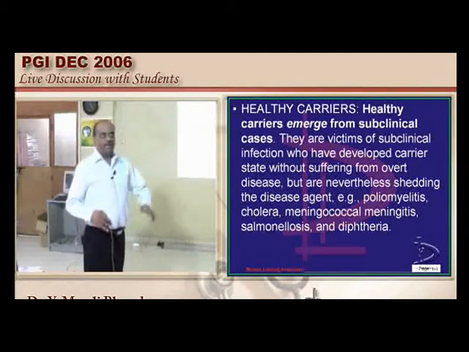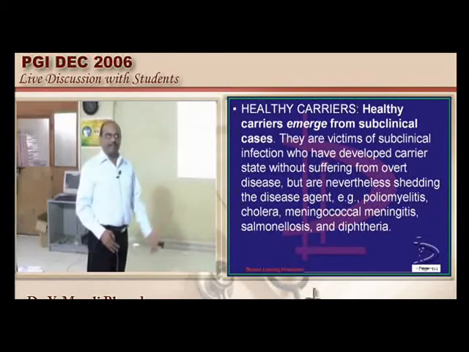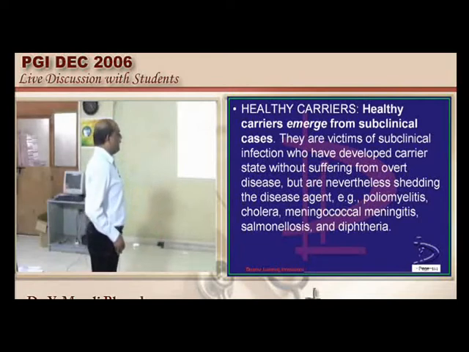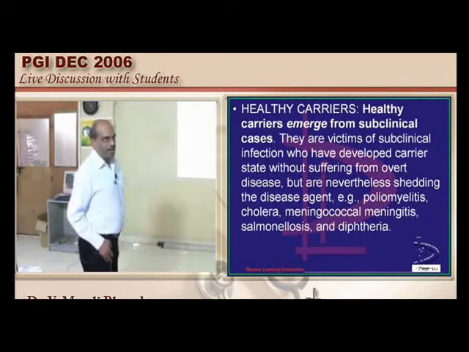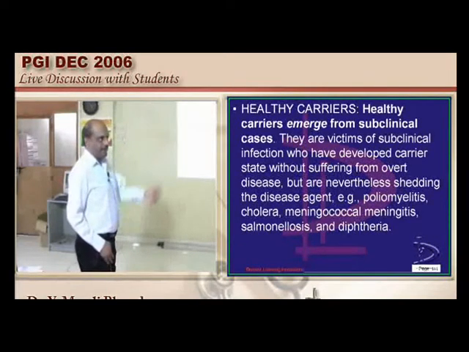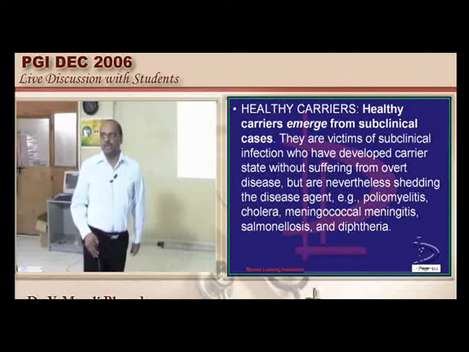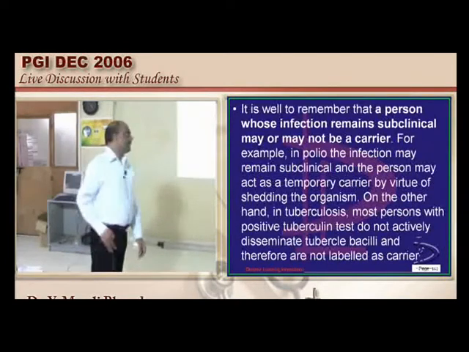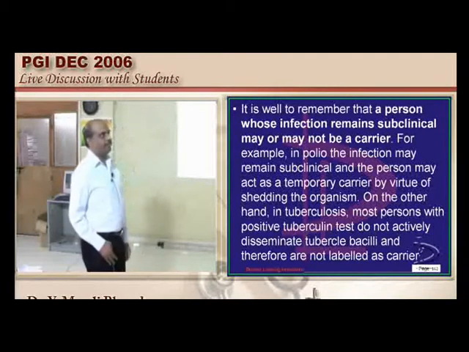They are not showing sickness features or clinical features, they are healthy, but they are still remaining as carriers and they are shedding out. That's the reason we have to give rifampicin in a subclinical case of meningococcal meningitis, in order to remove the nasal carrier state of meningococcal meningitis, is what needs to be remembered.